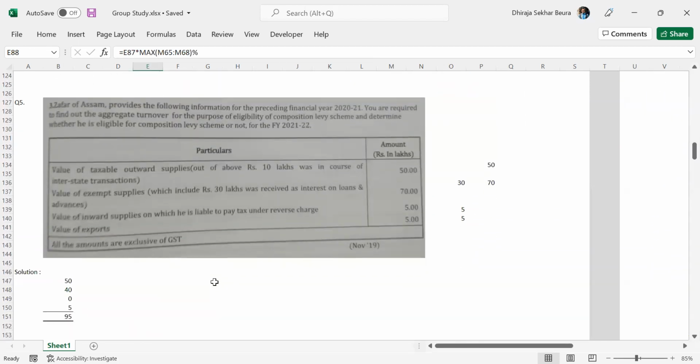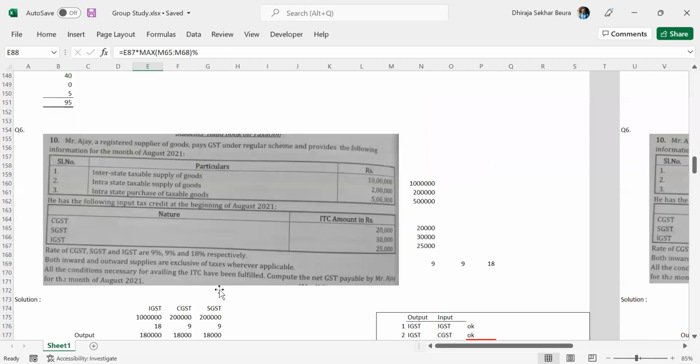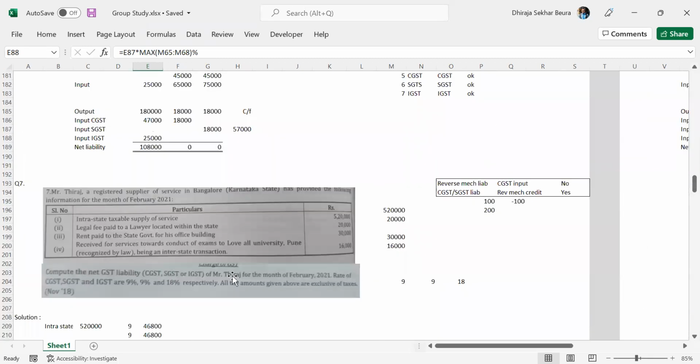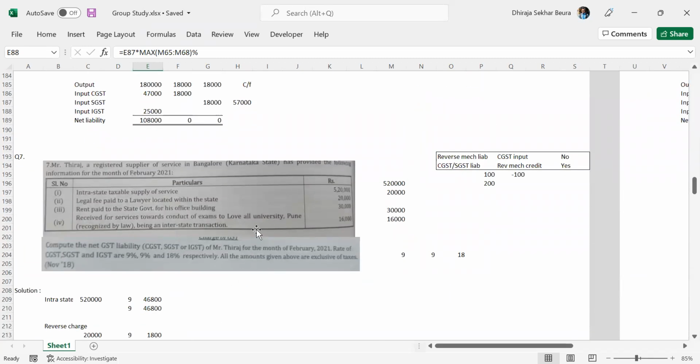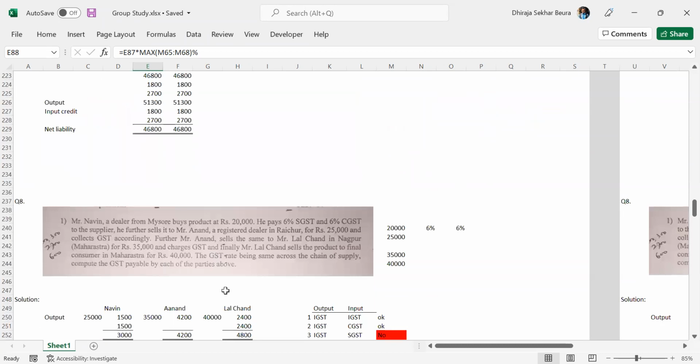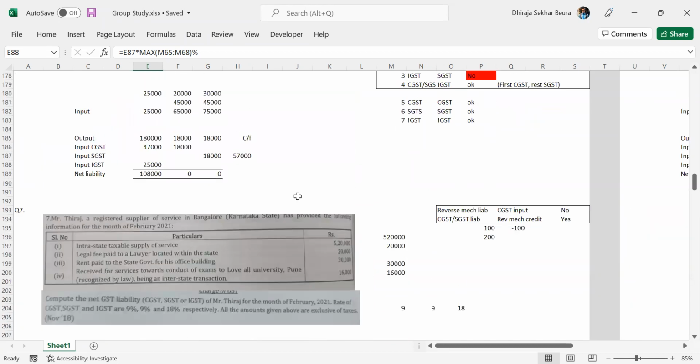Yes, perfect. Now, the rest of the questions are almost similar to the questions that we have already discussed. This one we have already done. A similar question we have done to this. In fact, we have already practiced this question ourselves. So now that we are done with most of the questions, let's quickly go to the chapter 1 theory, and I have 2 minutes left. Let me quickly complete that, and then we'll wind up.